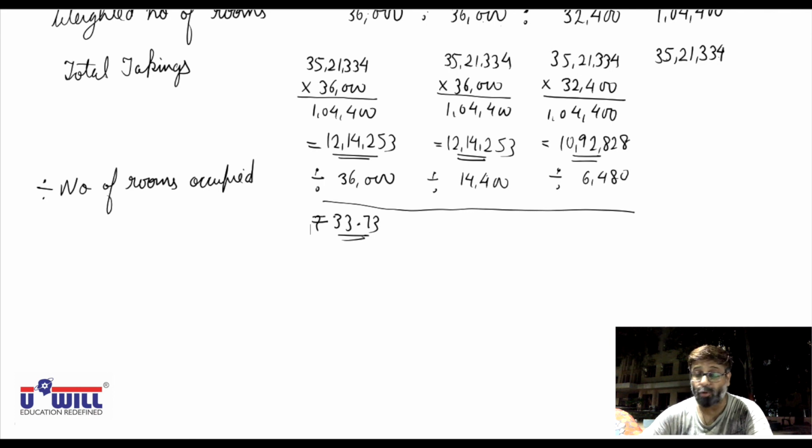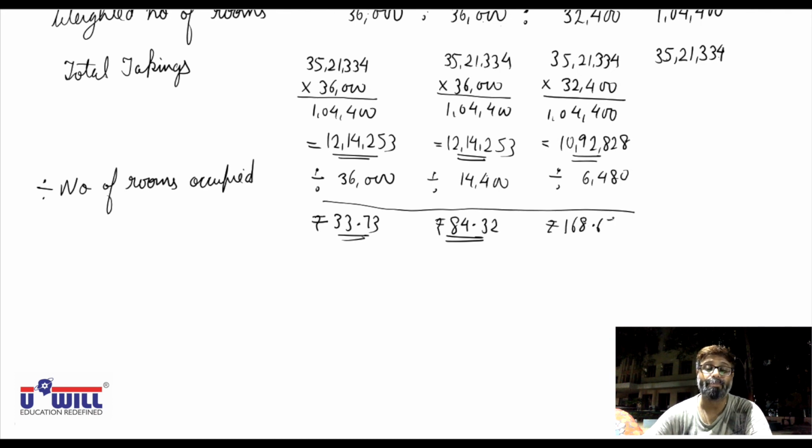Then 12,14,253 divided by 14,400 means 84.32 rupees is what we will charge per day for double rooms, and 10,92,828 divided by 6,480, so 168.65 rupees is what we will charge for triple rooms.